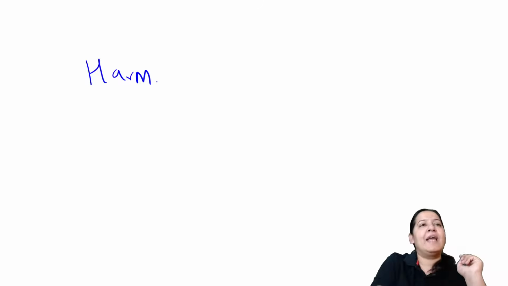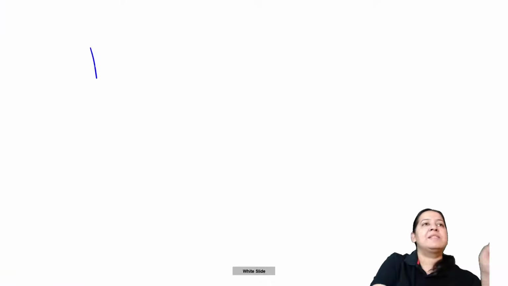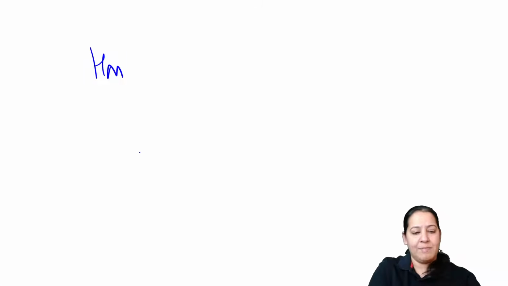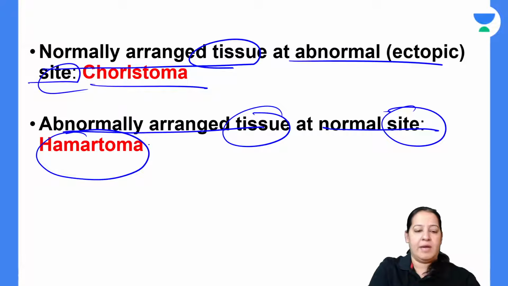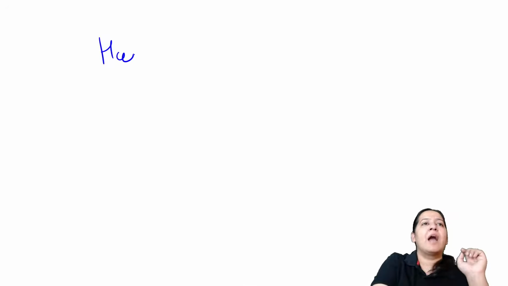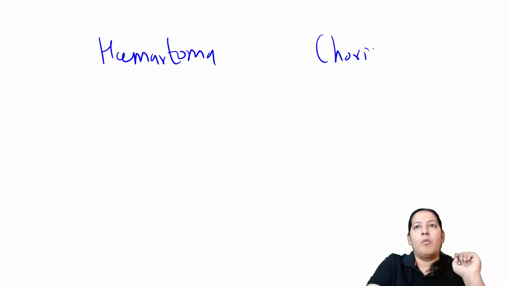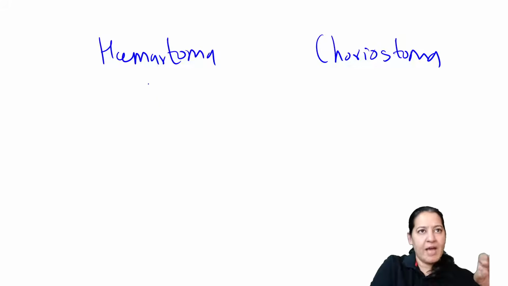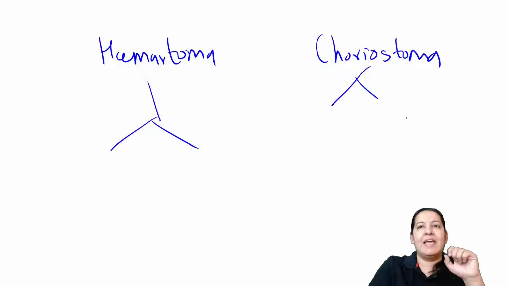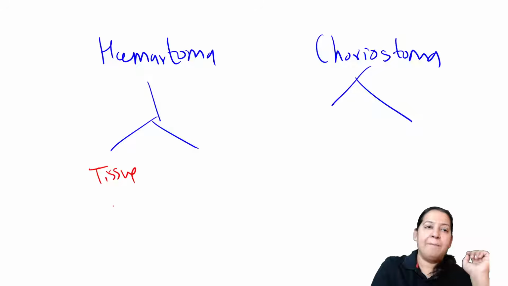No, the spelling is wrong. See the spelling: H-A-M-A-R. So I am saying hamartoma and choriostoma. Hamartoma and choriostoma. So what I am saying in both of them, in hamartoma, the tissue is abnormal.